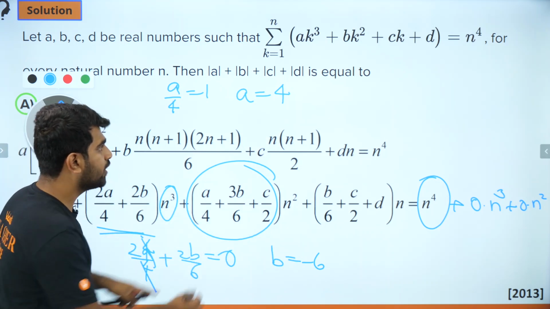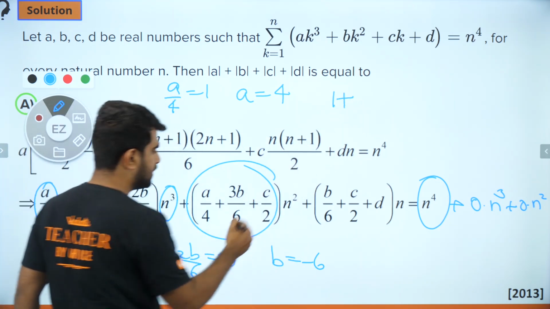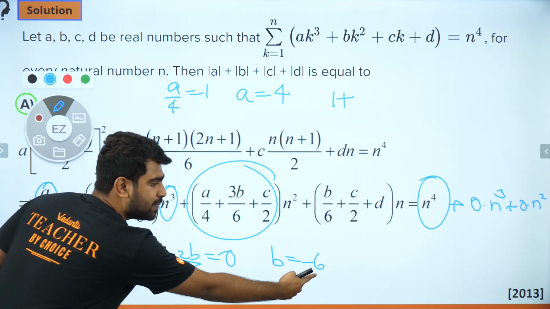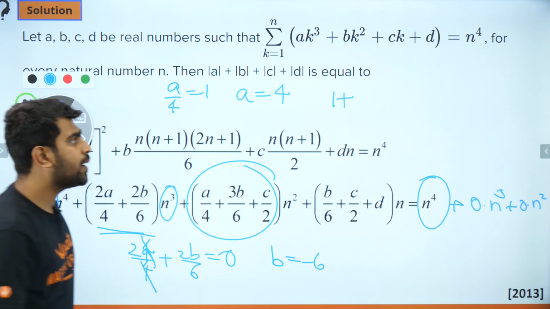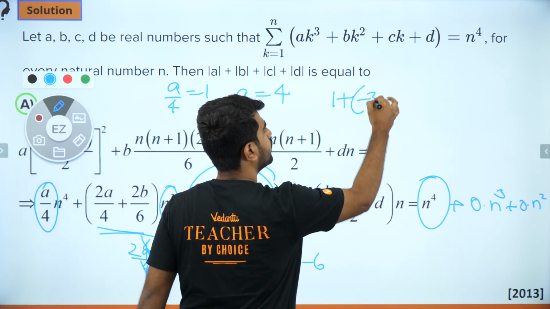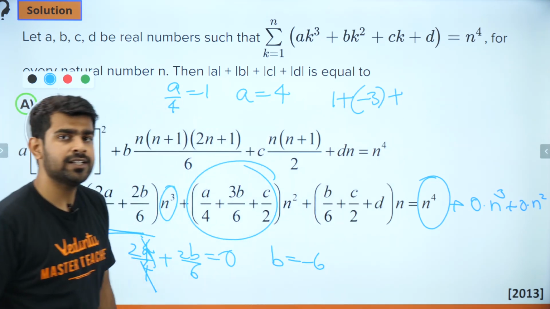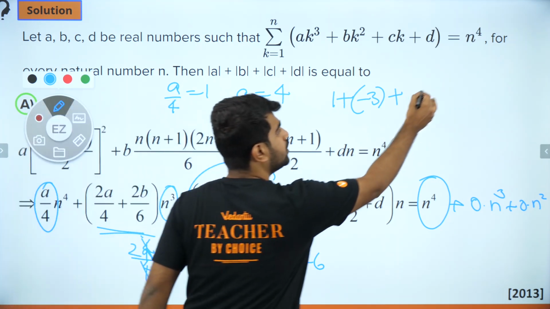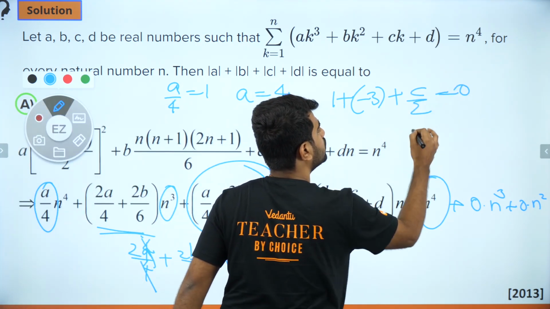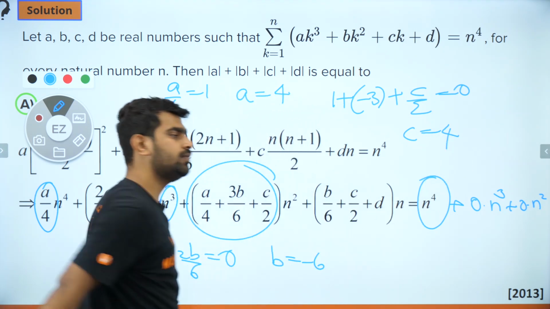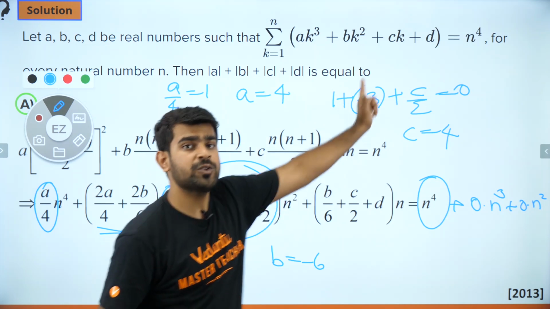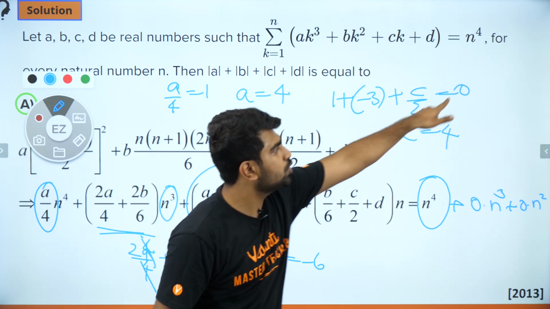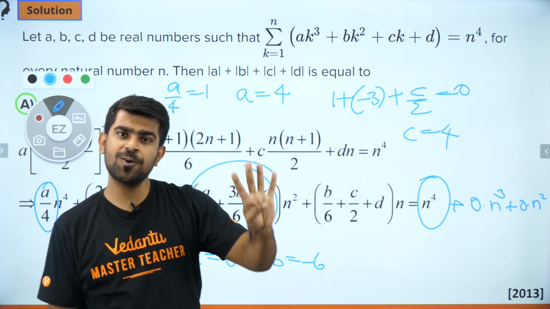Now what is a by 4? A by 4 is 1 plus 3b by 6. b is minus 6. So if I put b as minus 6, what will I get? I will get minus 3 plus c by 2, that is what I am interested to find, and that is equal to 0. So c is equal to 4, because this will be minus 2. If it goes to the other side, it will become plus 2, and into 2 will make it 4. So c is 4. Done.